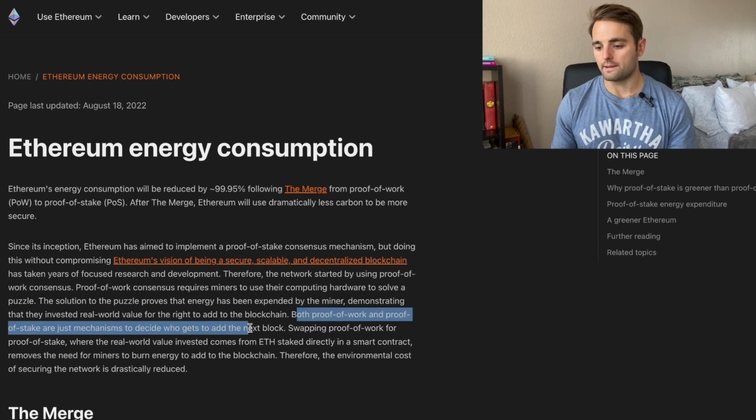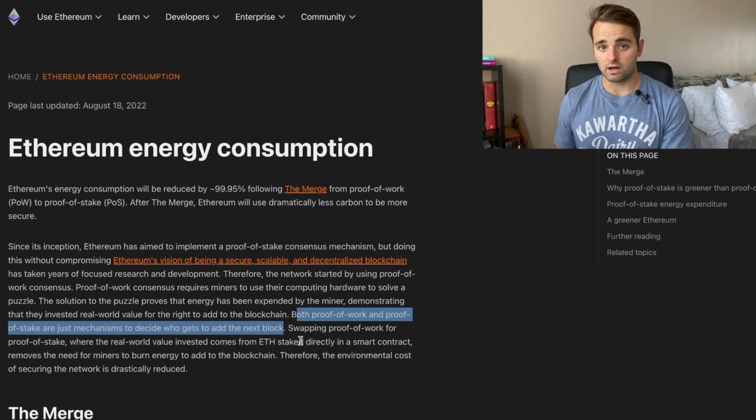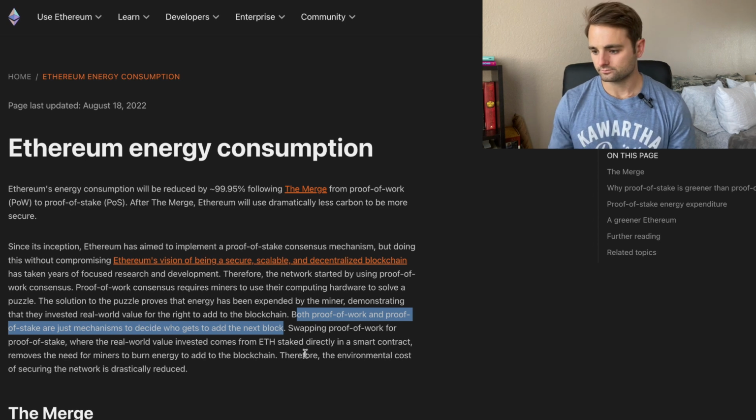Both proof of work and proof of stake are just mechanisms to decide who gets the next block. And I want to emphasize this. A proof of work mechanism and a proof of stake mechanism are only mechanisms to decide who gets to add to the next block. So a lot of the fundamental technology that's included in blockchain technology will be on a proof of stake model. The only thing that's changing is that consensus mechanism. Who has the right to add the next block?